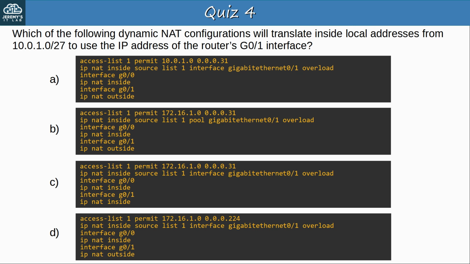Which of the following dynamic NAT configurations will translate inside local addresses from 10.0.1.0/27 to use the IP address of the router's G0/1 interface? Pause the video now to think about the answer.